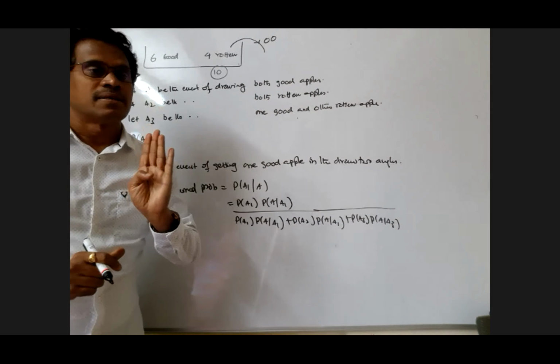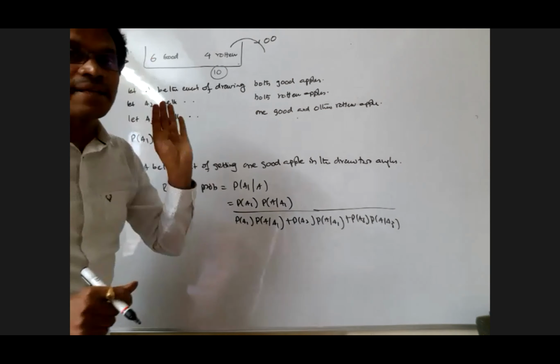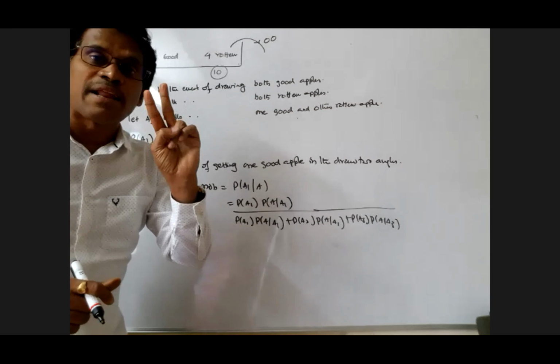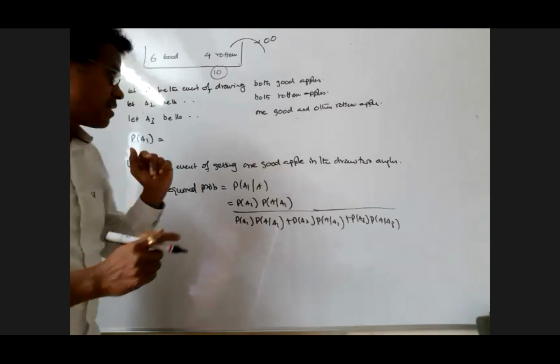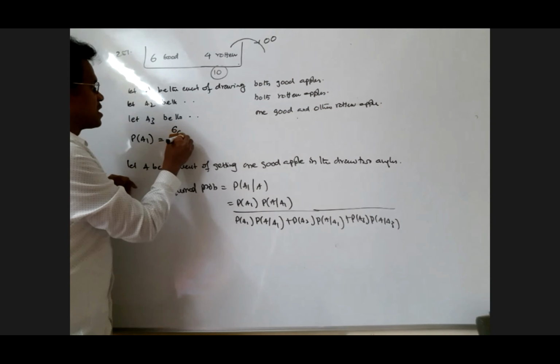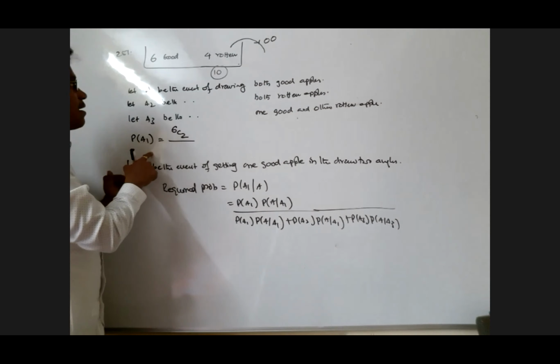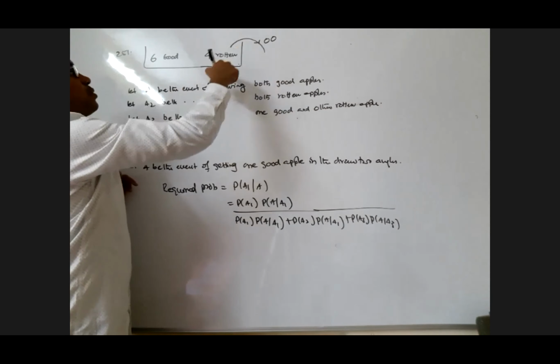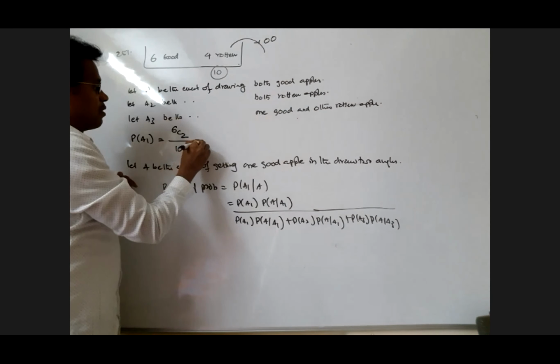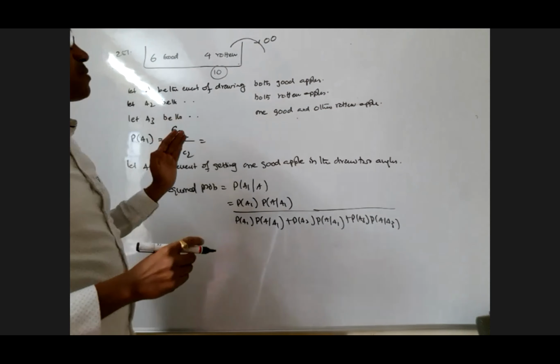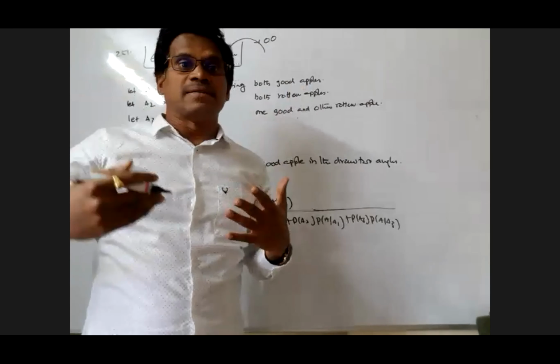Two good apples. How many good apples are there? 6 are there. The two good apples can be any two of the 6. Therefore, the numerator is 6C2, divided by the total number of ways of selecting 2, which is 10C2. Be careful. Probability of A1 means... but don't forget the basic probability.